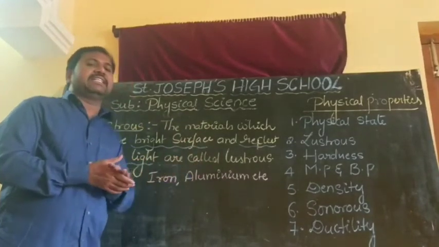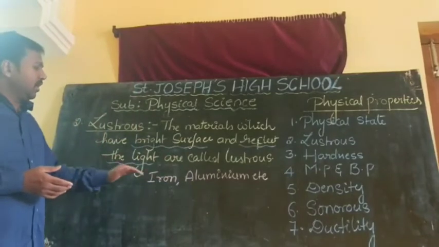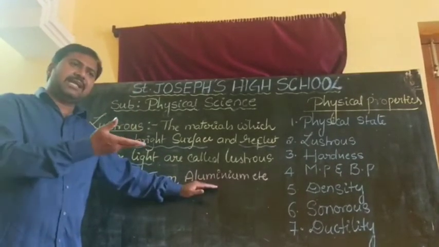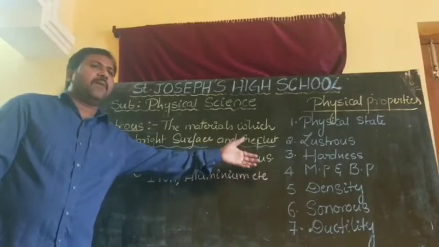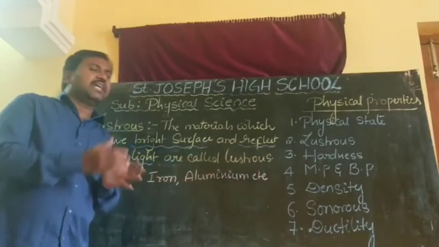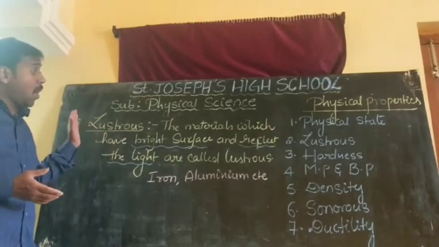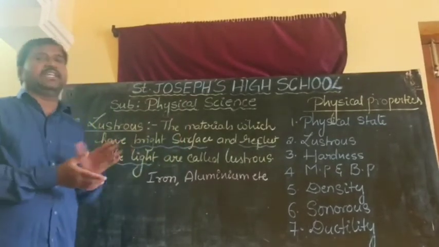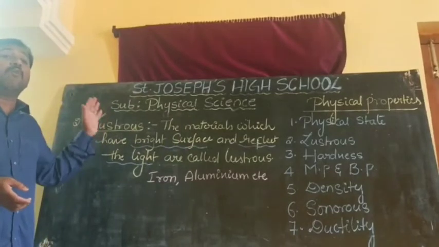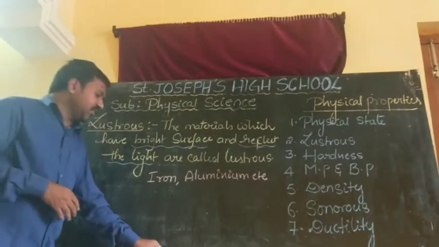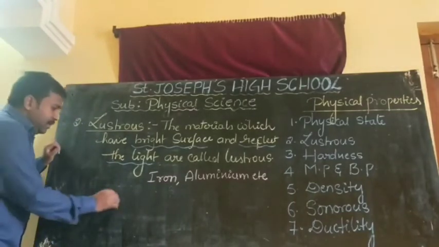Lustrous in nature. Sir, you said iron is lustrous, aluminium lustrous, zinc, copper, all lustrous, then why are you using the word most? I am not saying that all the metals are lustrous in nature. I am saying that most of the metals are lustrous in nature. Suppose we take the example lead.